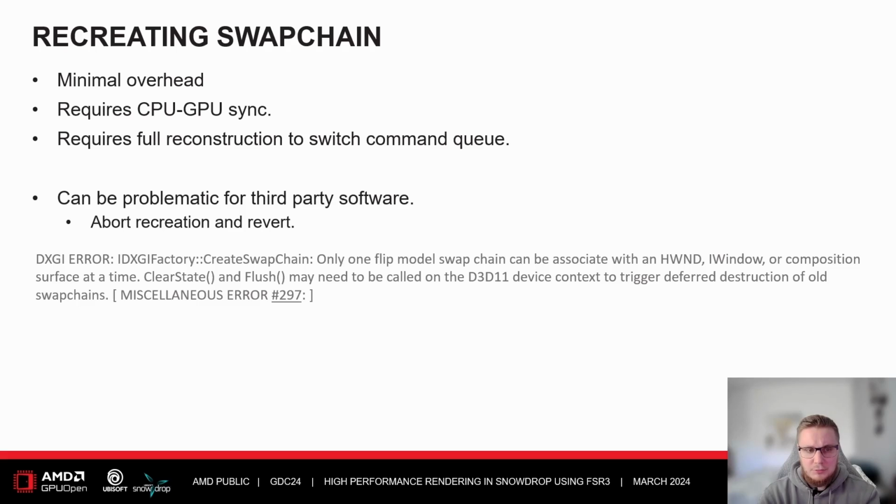If your application is running third-party software that somehow hooks into the application, the third-party software might take a reference to your swap chain object and not release it properly, and it might throw you one of the errors, such as the one on the screen. If this happens, you have to abort the recreation and revert back to the original swap chain.